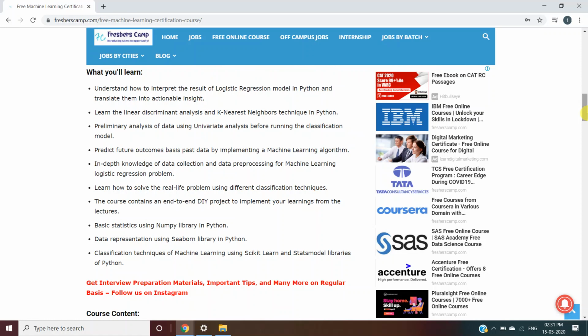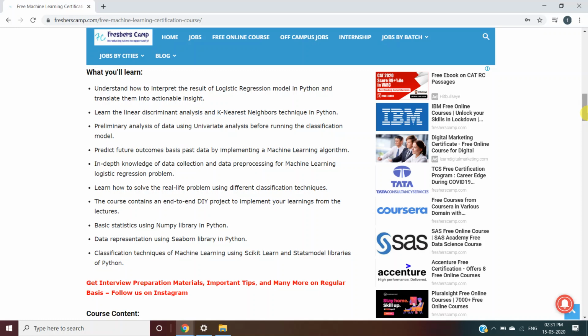Understand how to interpret the result of a logistic regression model in Python and translate them into actionable insight. Learn the linear discriminant analysis and k-nearest neighbor technique in Python. Preliminary analysis of data using univariate analysis before running the classification model. Predict future outcomes based on past data by implementing a machine learning algorithm.